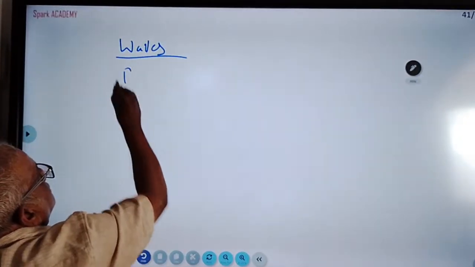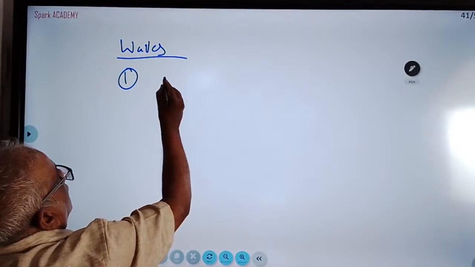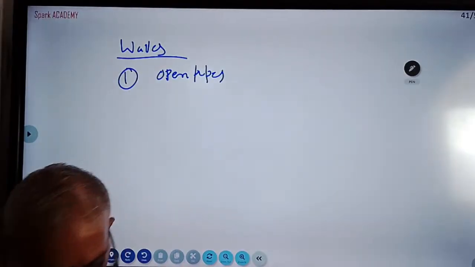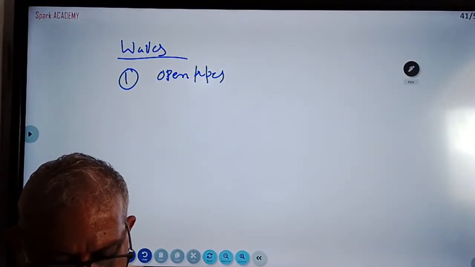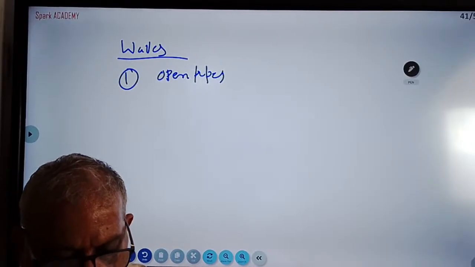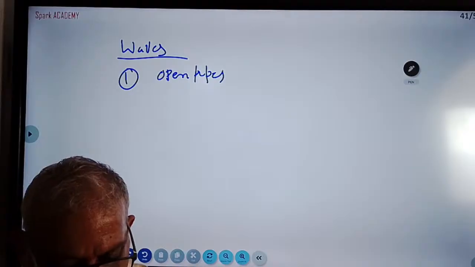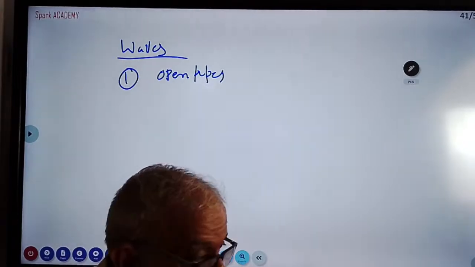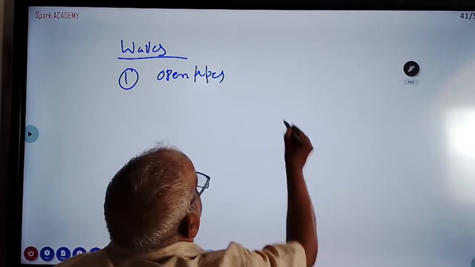What are the long questions? One is open pipes. I'm not writing the complete question. Open pipes. Discuss the mode of vibration in open pipes. Open pipe means open at both ends.